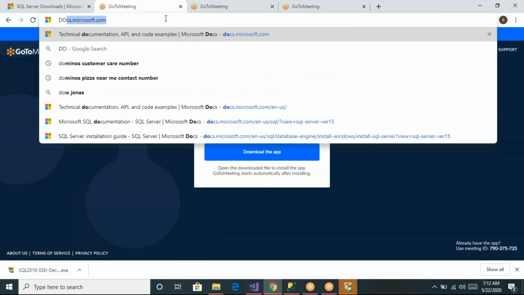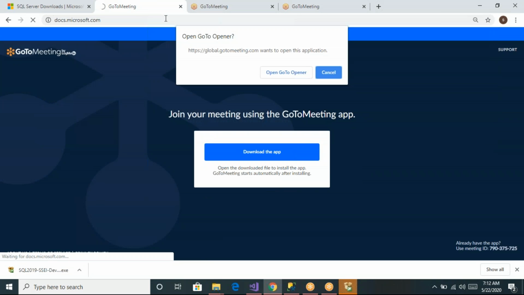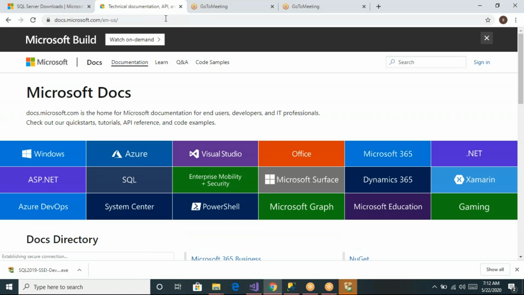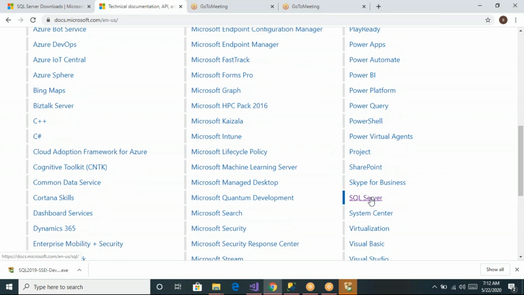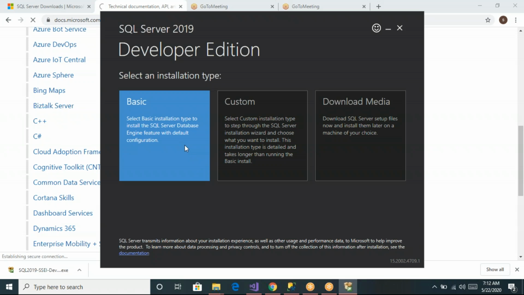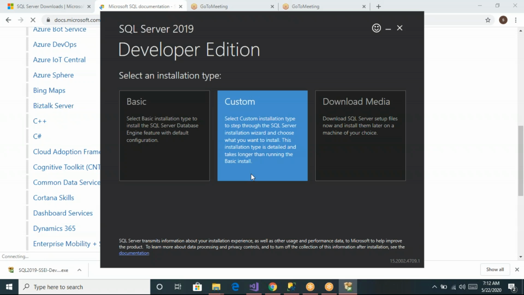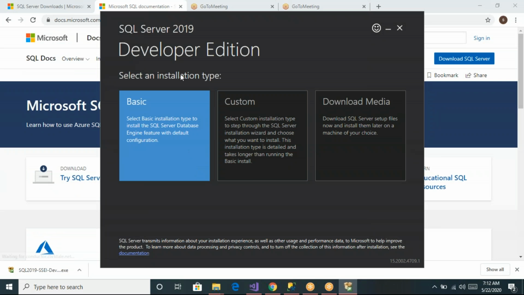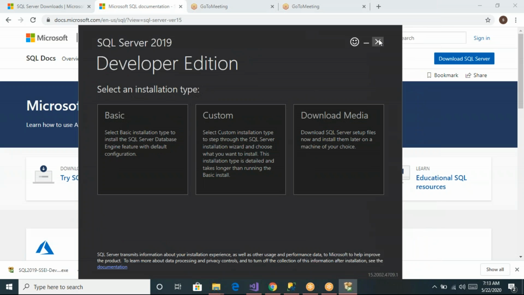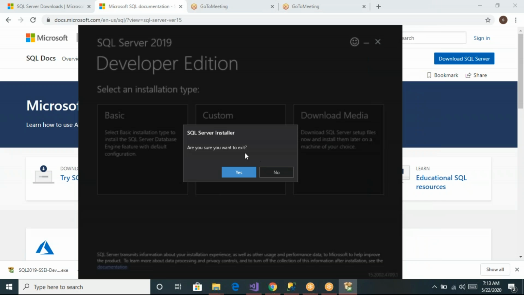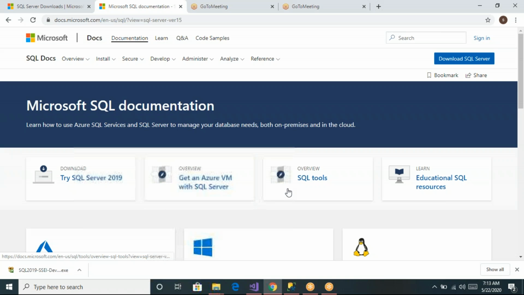Once the software for SQL Server is installed, it will ask you whether you want to install SSMS also, the SSMS client.